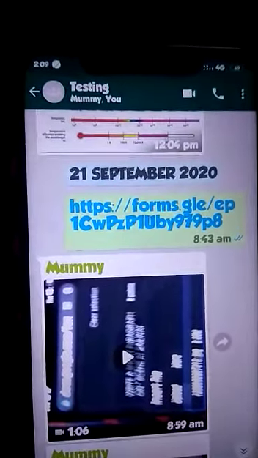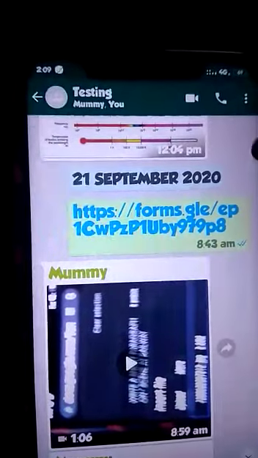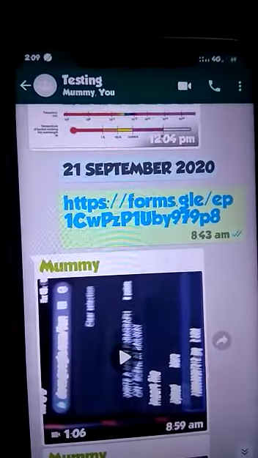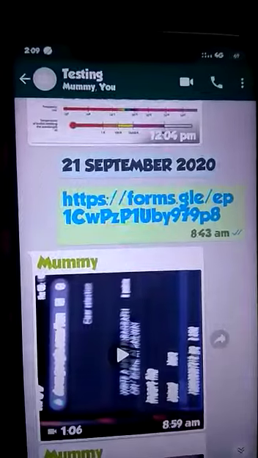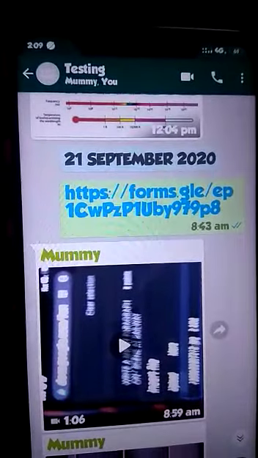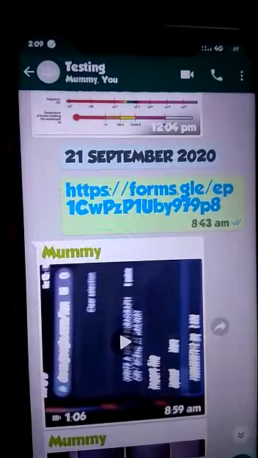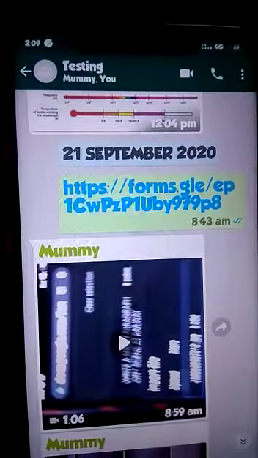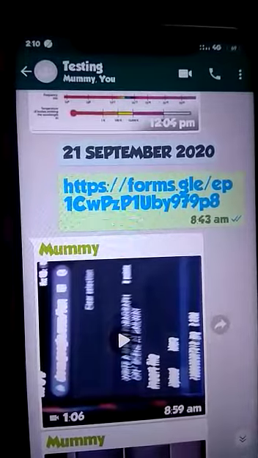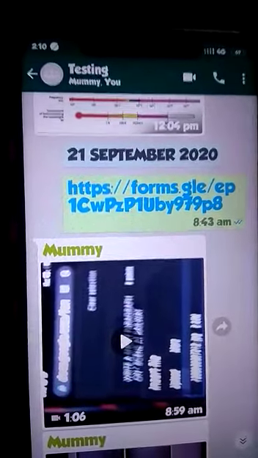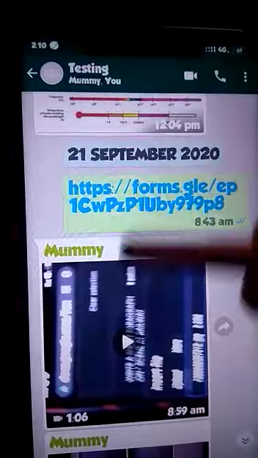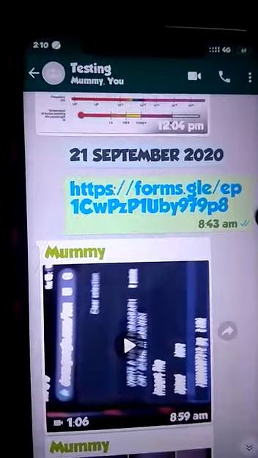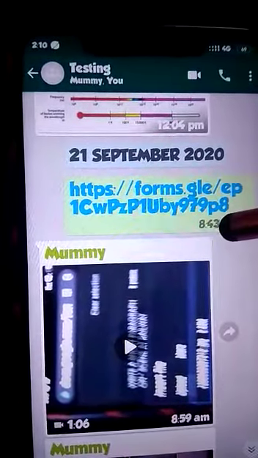So let's begin. Suppose this is my WhatsApp group. According to the instructions already delivered to you, each class will have a personal WhatsApp group which will be under the control of the teacher, and at the particular scheduled time the link for the question paper will be dropped by the teacher concerned, like the way it has been dropped in this group. So I'm opening the link by tapping on it.